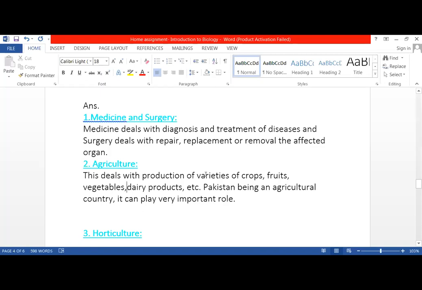This deals with the production of varieties of crops, fruits, vegetables, dairy products, etc. Pakistan being an agricultural country, it can play a very important role. Yes. Repeat the question.